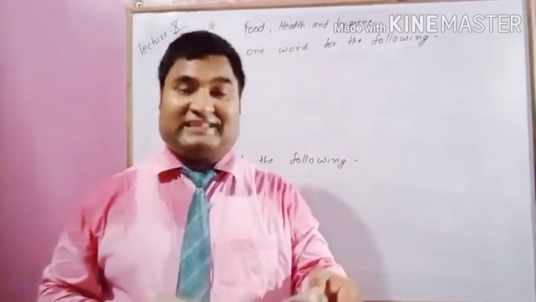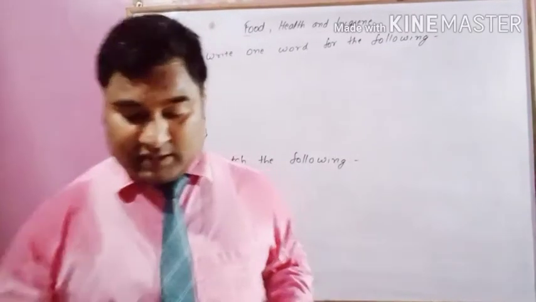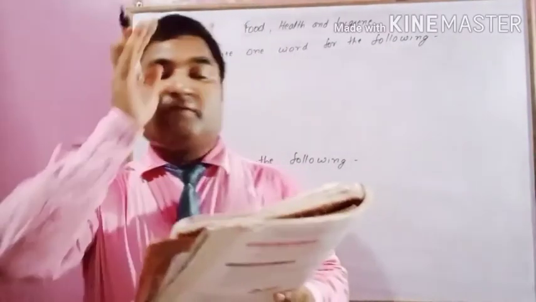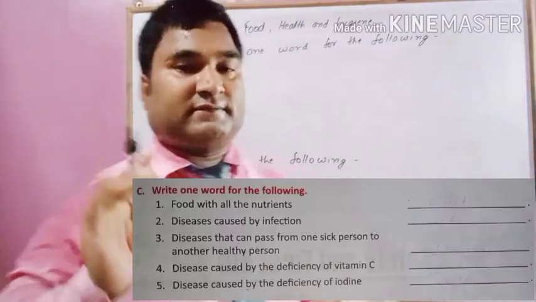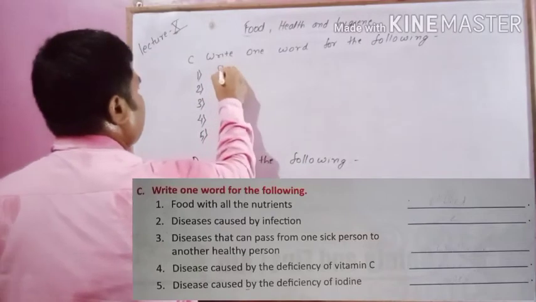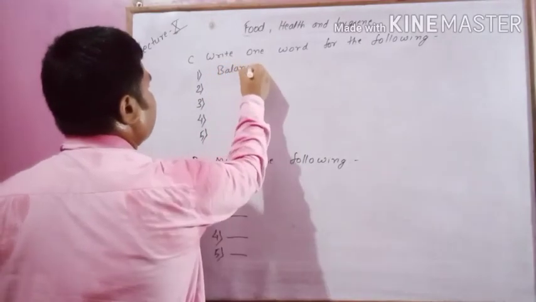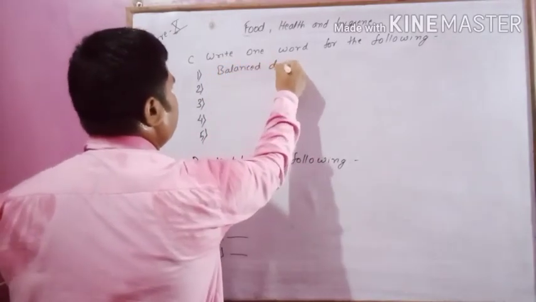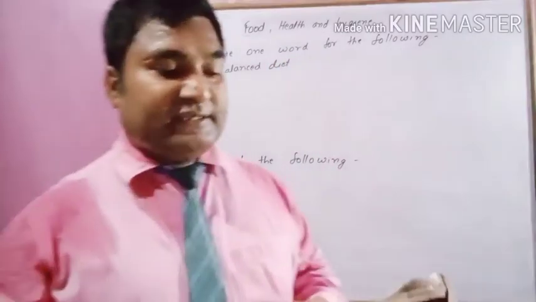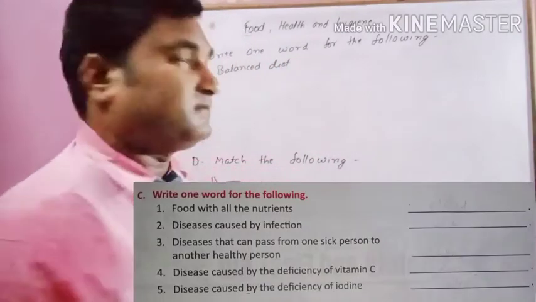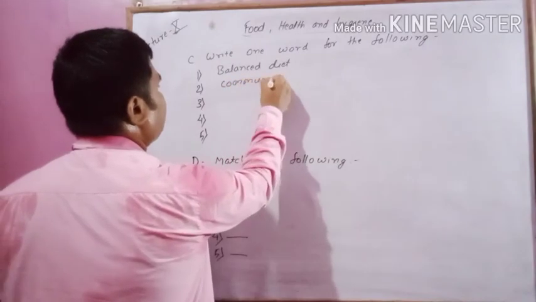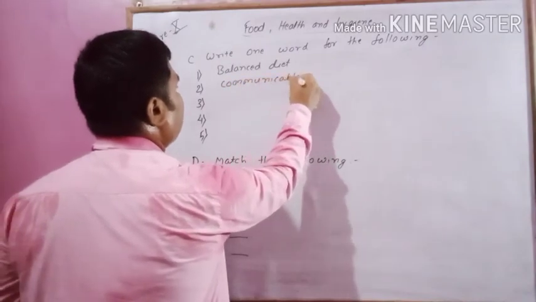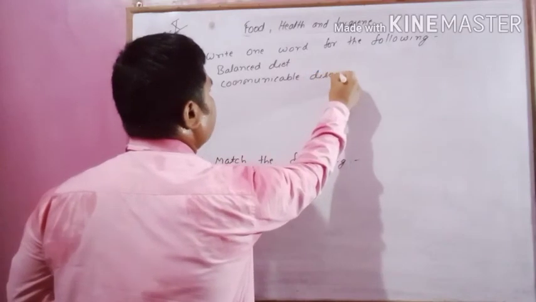So, question number C. The question says write one word for the following. Food with all nutrients is called balanced diet. Disease caused by infection, communicable disease.